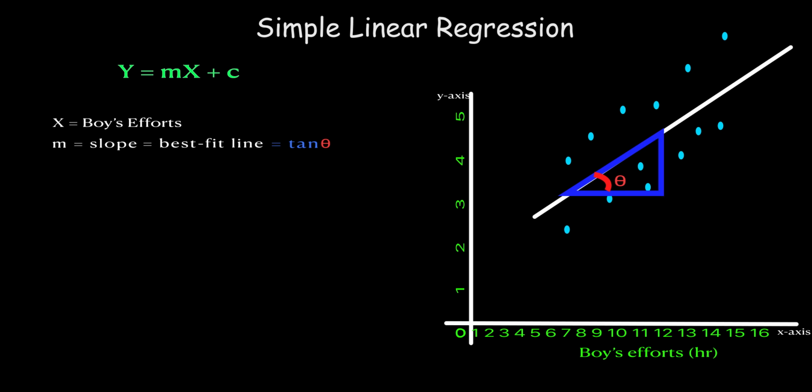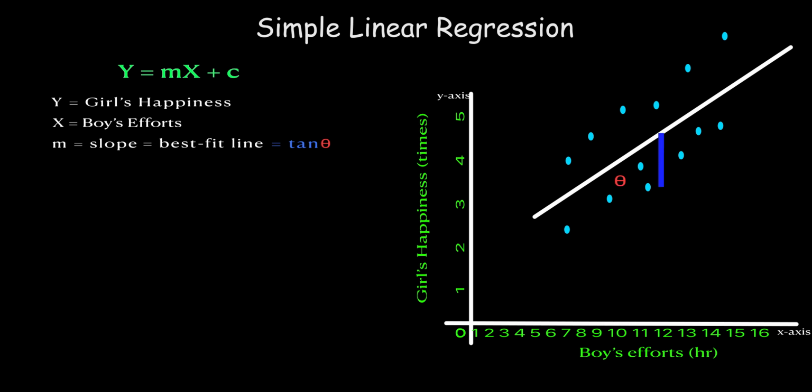And the perpendicular of the angle is the y-axis or the girl's happiness. The c in the equation is called the constant, which comes from the interception of the line on the y-axis. The distance between the origin and the y-intercept is called the constant.